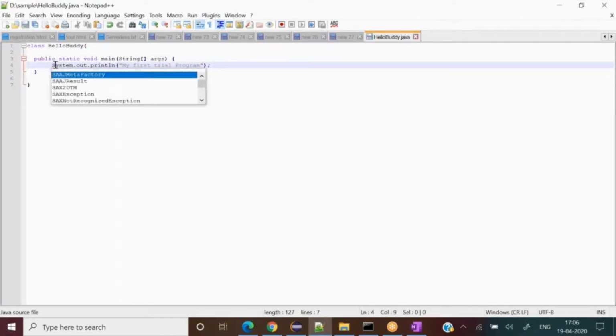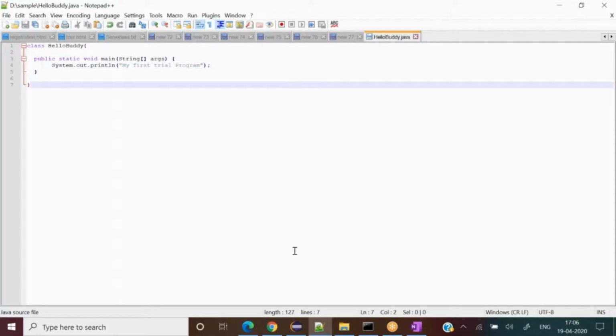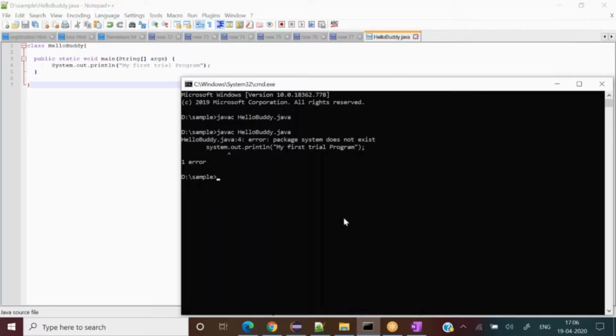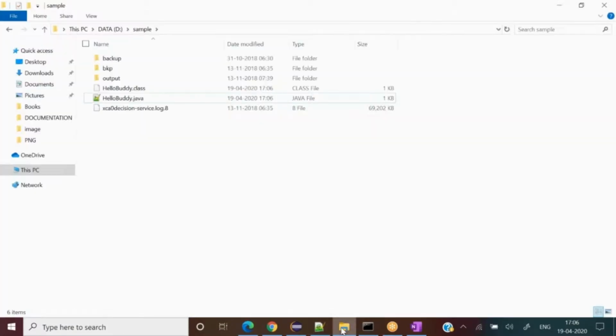So I make System in capital case and execute this program one more time, and then the dot class file will get generated. So the dot class file gets generated again. Now what we have done is compiled our program by providing the source code to the compiler, as of now.